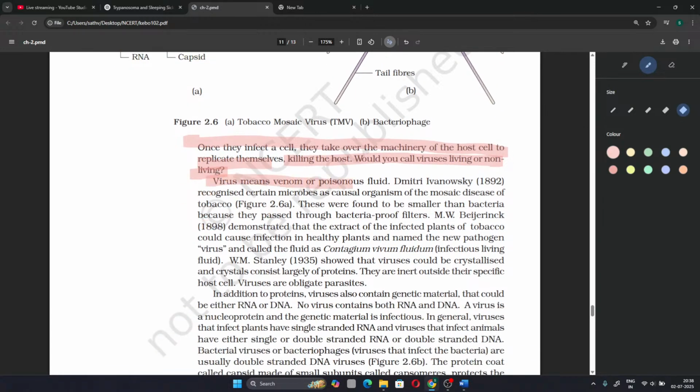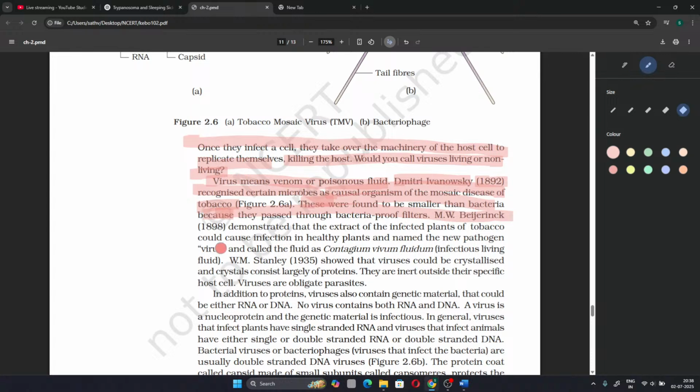Virus means venom or poisonous fluid. Ivanovsky, 1892, recognized certain microbes as the causal organisms of the mosaic disease of tobacco. These were found to be smaller than bacteria because they pass through bacteria-proof filters.